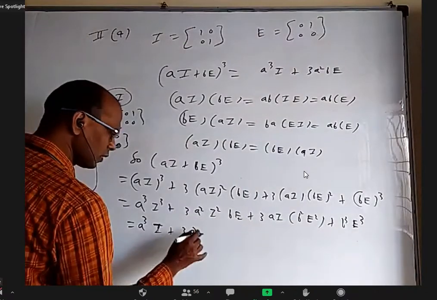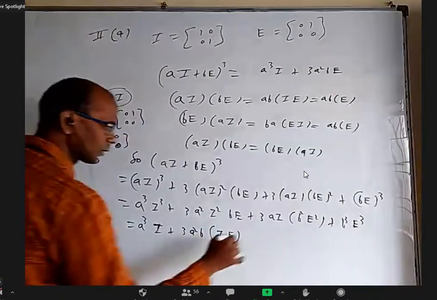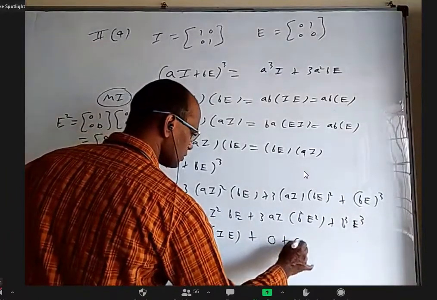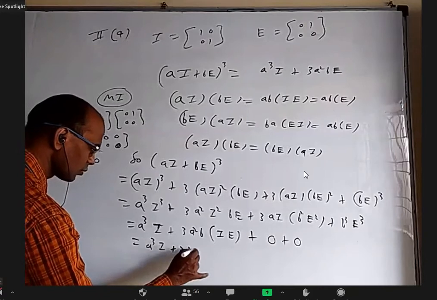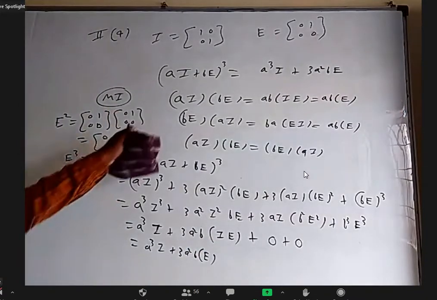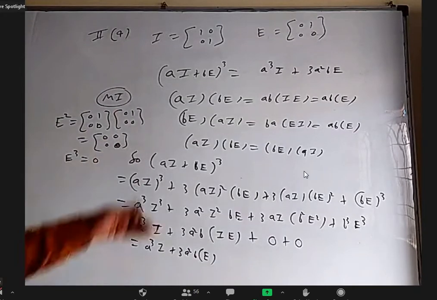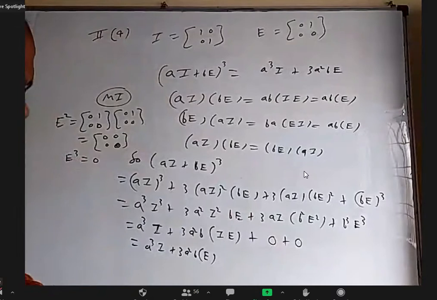And I square, I want to bring this B here. I square is I into E. And this is null matrix, this is null matrix. So A cube I, 3A square B, I into E is E. Okay. So this is one method. I'll also find LHS separately, RHS separately, and prove both are equal. We'll do that way also.